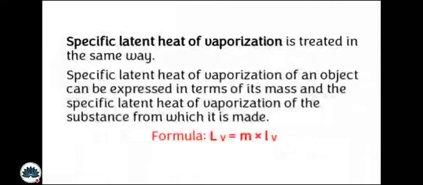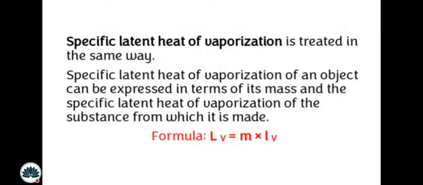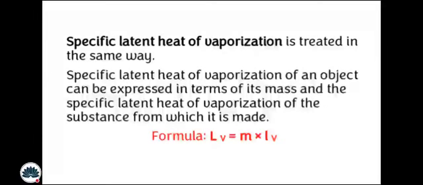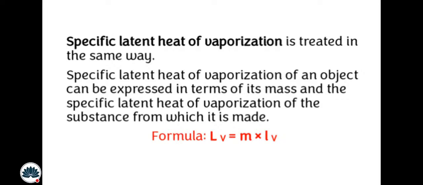Specific latent heat of vaporization is treated in the same way. Latent heat of vaporization of an object can be expressed in terms of its mass and the specific latent heat of vaporization of the substance from which it is made. The formula is capital L v is equal to m multiplied by small l v.